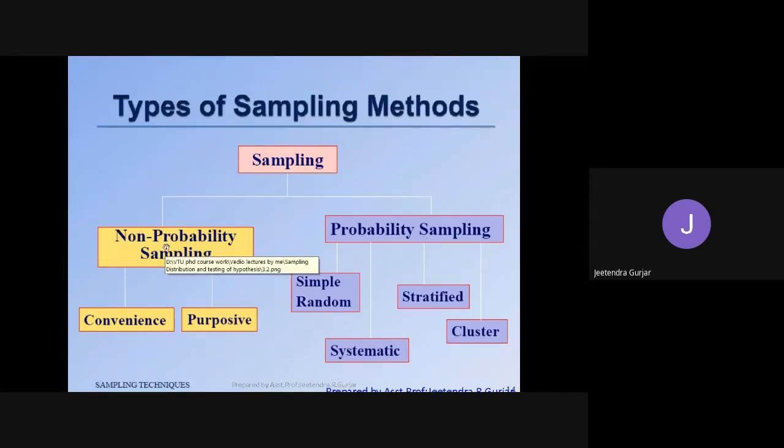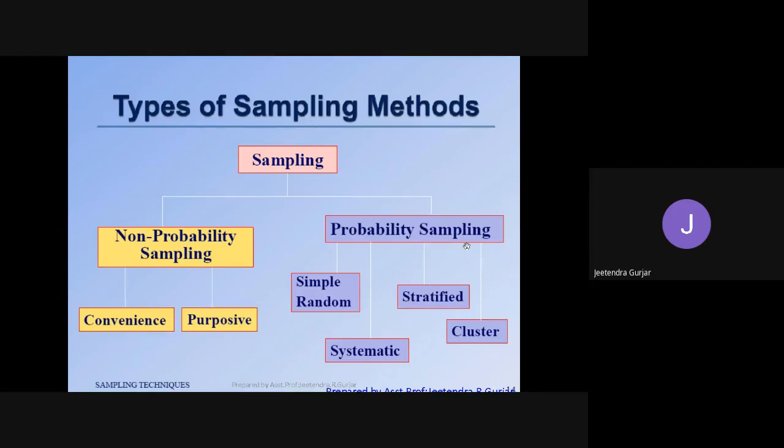Non-probability sampling methods are what, students? They are convenience and purposive. In probability sampling, simple random is there, stratified is there, systematic is there, cluster is there. We will be focusing on probability sampling. Our study is only related to probability sampling, students.